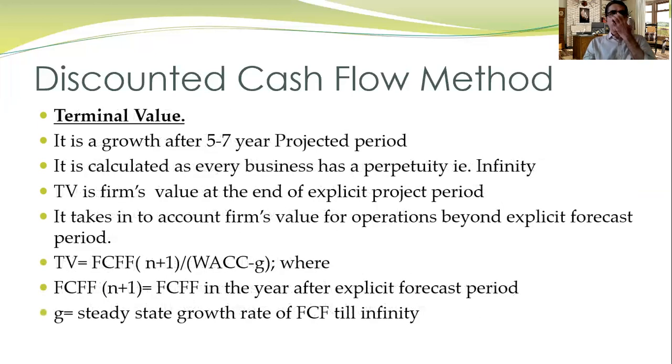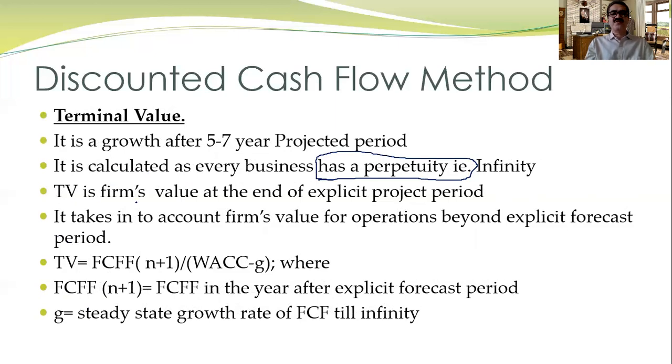Terminal value: as I said, we normally take 5 to 7 years for the project period. Then there is a termination of the period, and then we will have an infinity period. So between the original projection of 5 to 7 years and the infinity period, we have a terminal period. That is called the terminal year, and the value of that particular year is called the terminal value. This is calculated as a perpetuity, because we know that nothing will grow at the same rate beyond 5 to 7 years. So there is a perpetuity.